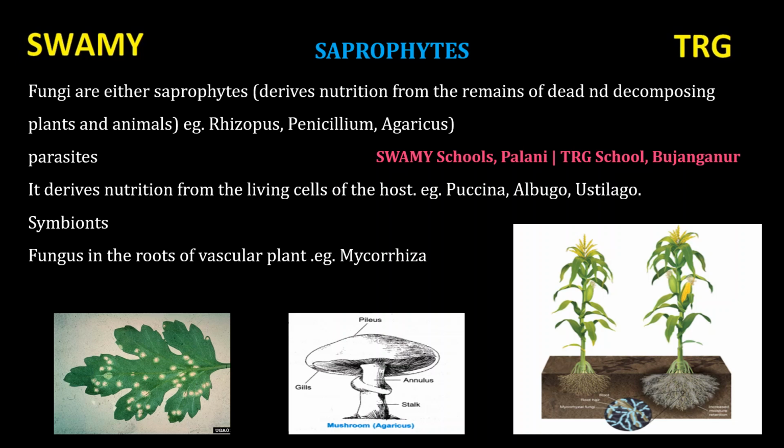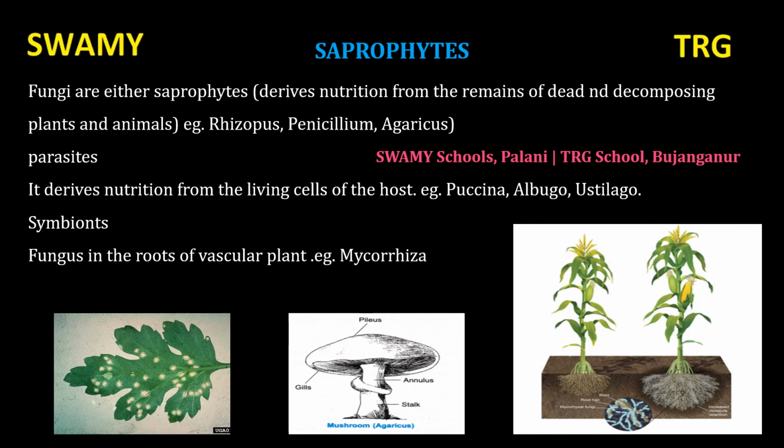Example, rhizopus, penicillium, agaricus. When plants and animals die, it can feed upon their dead and decaying matter. That is called saprophytic nutrition.